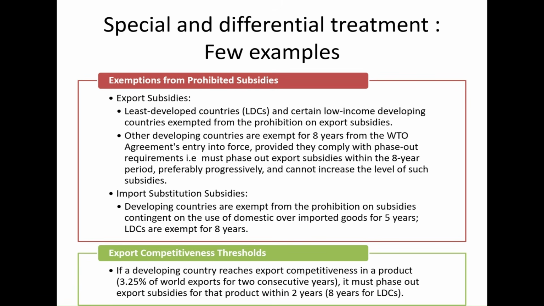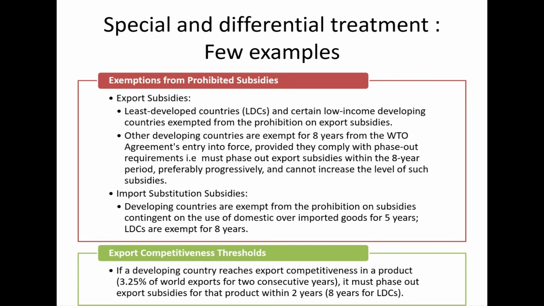Let us look at a few examples to understand the special and differential treatment. Let's start with export subsidies. According to the agreement, least developed countries and certain low income developing countries can continue with the subsidies linked to exported goods. Other developing countries are exempted for a period of 8 years, provided they phase out export subsidies within the 8-year period and do not increase the level of such subsidies. Developing countries are exempted for a period of 5 years, and LDCs for 8 years, from the prohibition on subsidies that promote use of domestic over imported goods.